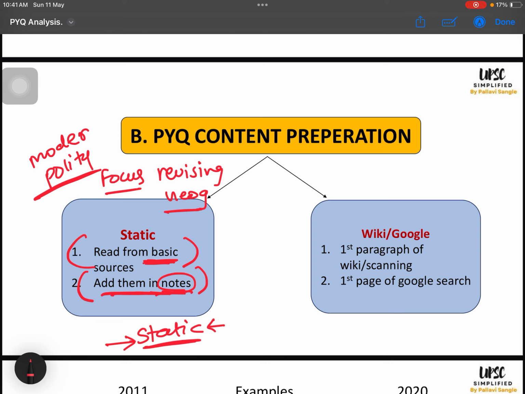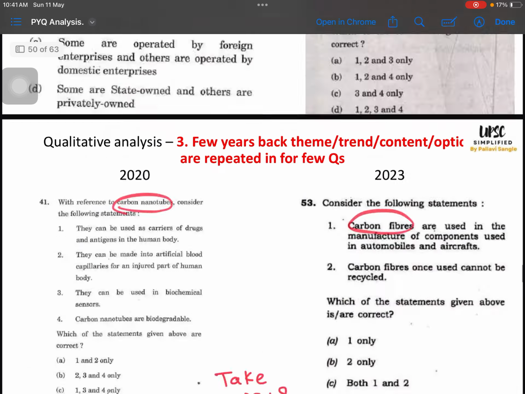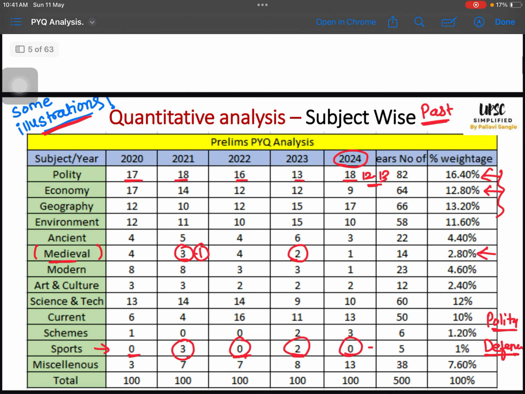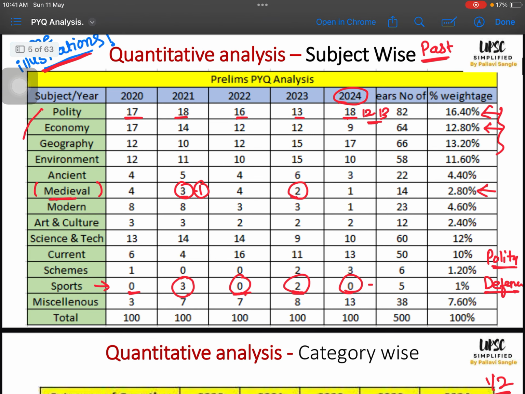Basic static, we have seen that subject wise analysis. So you have to go for basic static sources and basic static. Focus here. See, focus here. Polity, economy, geography, environment. Okay, based on the PYQ trend, I am saying, we don't know what is the trend of 2025, but what is in our hands, that we should at least do.